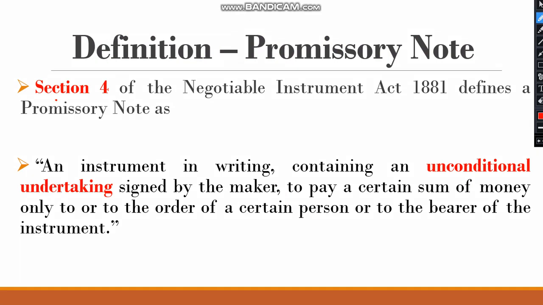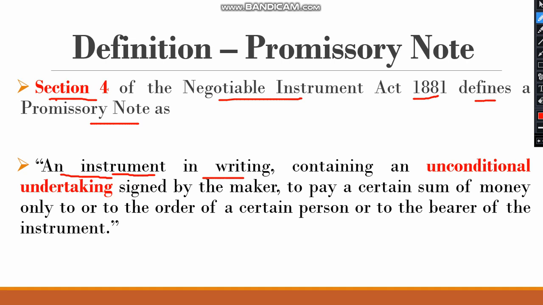Now let's move forward and we'll see the definition of promissory note. Section 4 of Negotiable Instrument Act 1881 defines promissory note as an instrument. Basically promissory note is an instrument, means the financial document in writing.